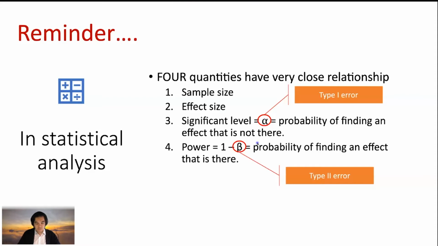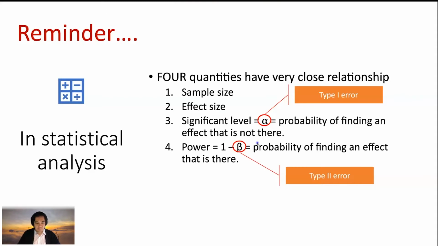We want to rule out that our conclusion is highly likely to be a type 1 error. As I would like to remind you guys, type 1 error is alpha, the probability that the effect we find is not actually there. So basically, accusing the innocent of being guilty.